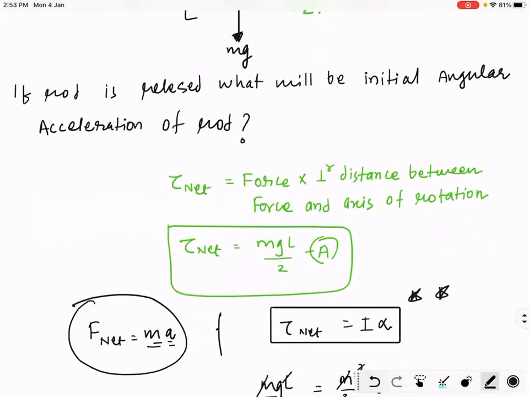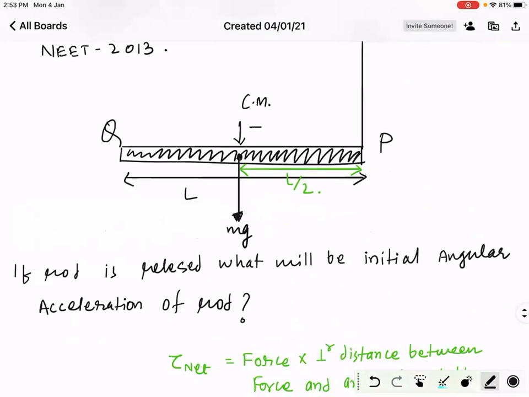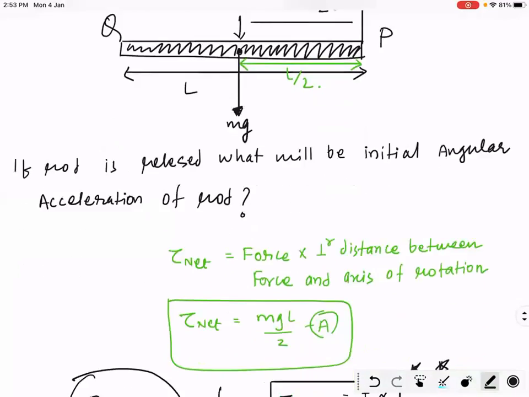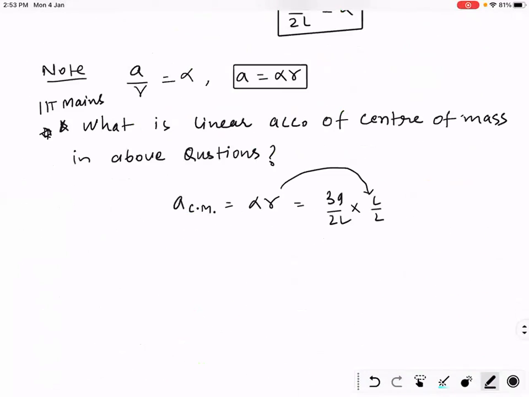Look at the rod. This is the center of mass. And the distance of center of mass is L by 2. So at the place of R, you will write L by 2. So linear acceleration, you got this. L got cancelled. 3g by 4. So this is the linear acceleration of center of mass of the rod. Okay? In case of any doubt, please ask. No doubt?